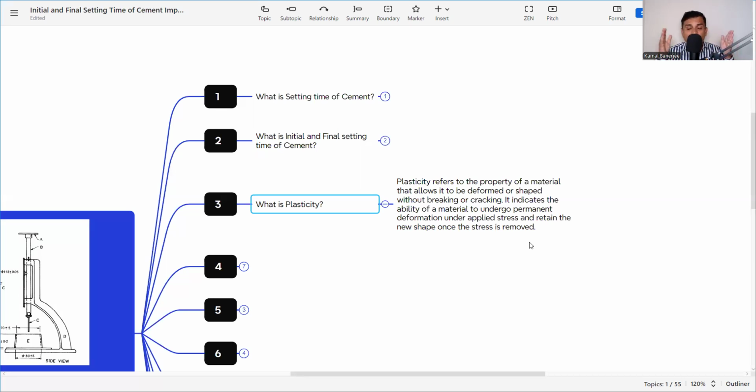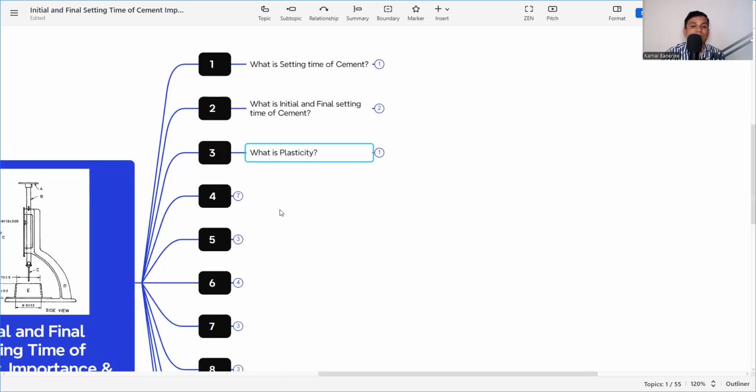For the concrete, we know we need to pour the concrete inside the formwork and it takes the shape as per the formwork. This can happen only during the plastic limit time. If it is beyond the plastic limit time, it will not happen. So that is why plasticity is very important in the concrete. So this is plasticity. Next point is why initial setting time or the setting time is important.